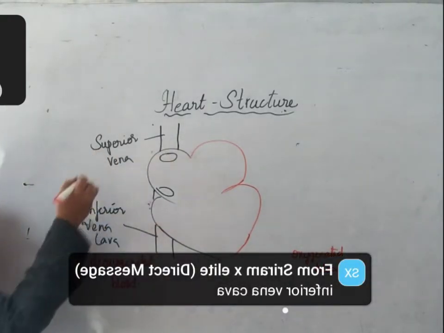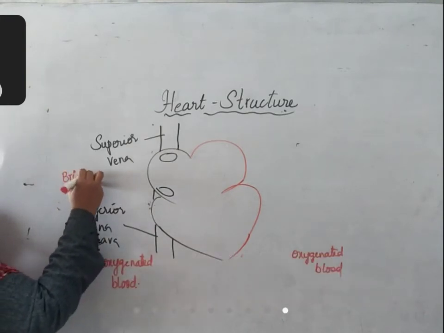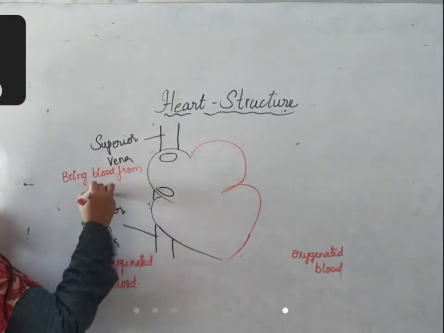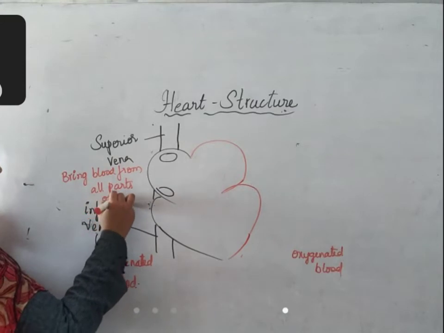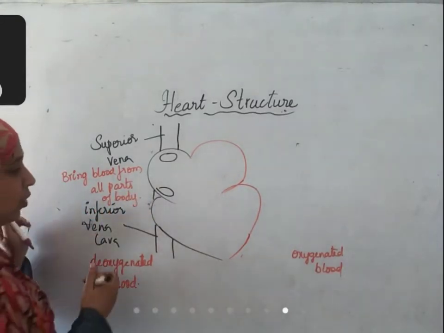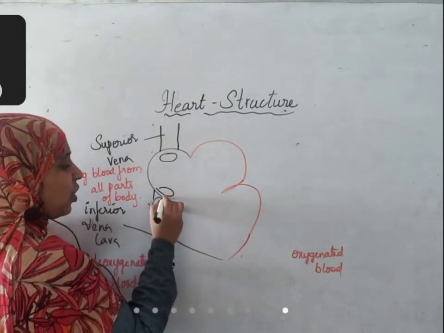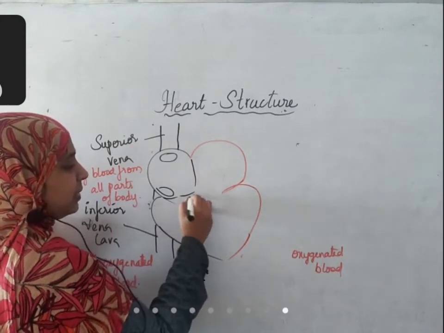What is the function of the superior and inferior vena cava? They bring blood from all parts of the body.